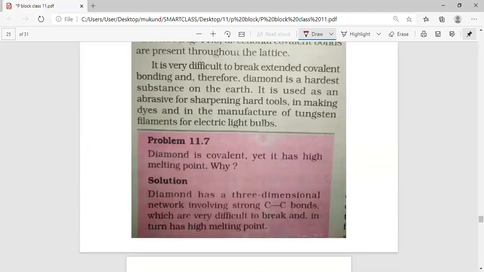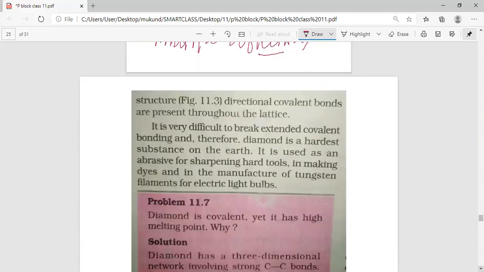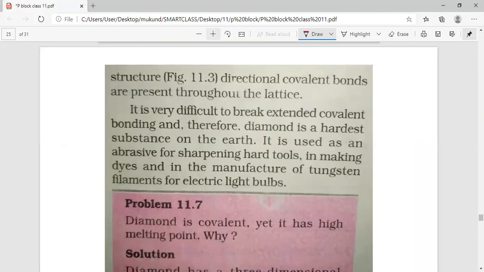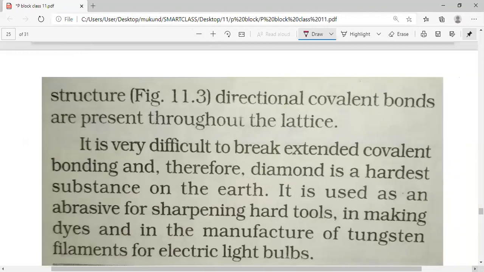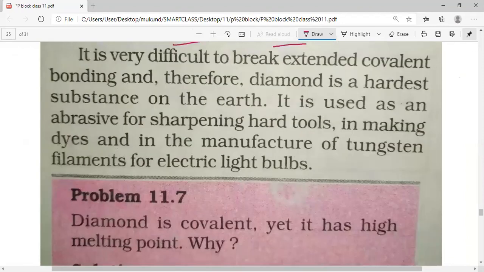Let us look into the text. In the above figure, you have studied the structure of diamond. Directional covalent bonds are present throughout the lattice. It is very difficult to break this extended covalent bonding, and therefore diamond is the hardest substance on the earth. It is used as an abrasive.